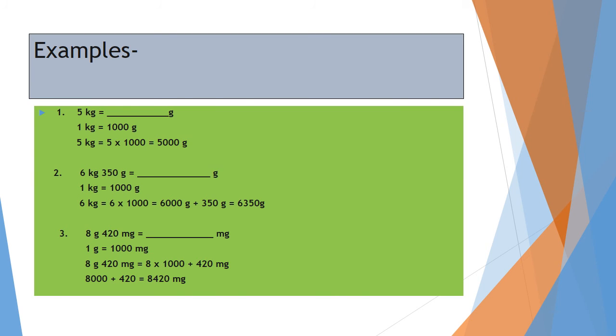So it results in 6000 gram plus 350 gram, which is equal to 6350 gram. Similarly, 8 gram and 420 milligram will be converted into milligram by multiplying 8 by 1000 and adding 420 milligram to that.